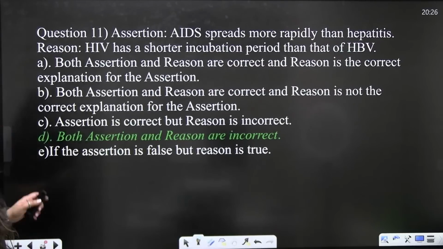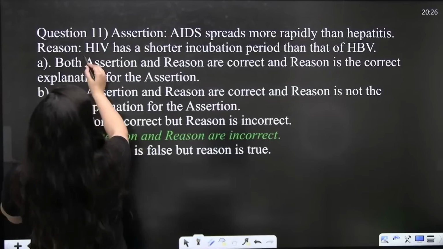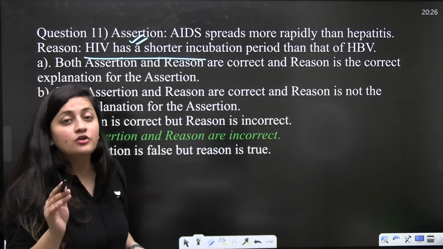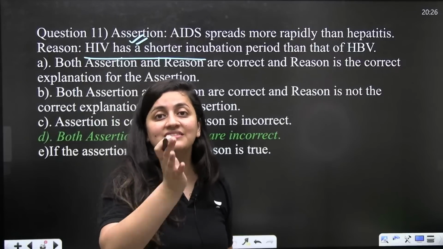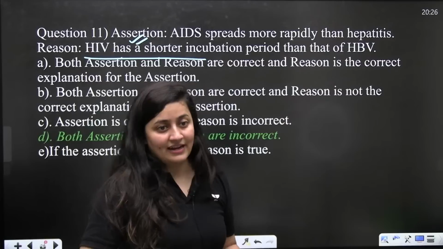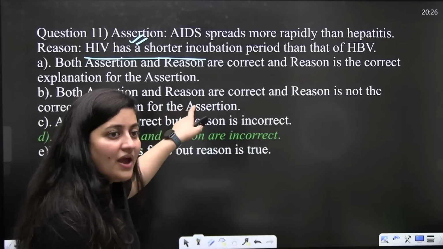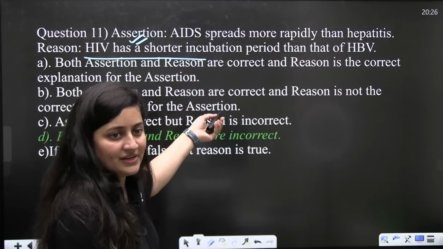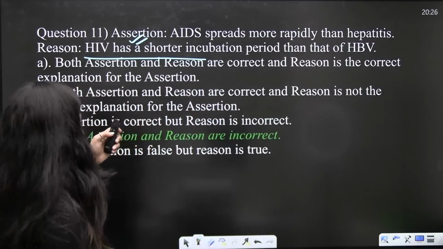Yes, both assertion and reason are incorrect. The reason is incorrect because HIV does not have a shorter incubation period. If I talk about AIDS, the incubation period is 6 months to 10 years, so it is not at all short. And you know that we cannot compare AIDS and hepatitis. AIDS spreads more rapidly than hepatitis? No. So, here the correct answer is C.